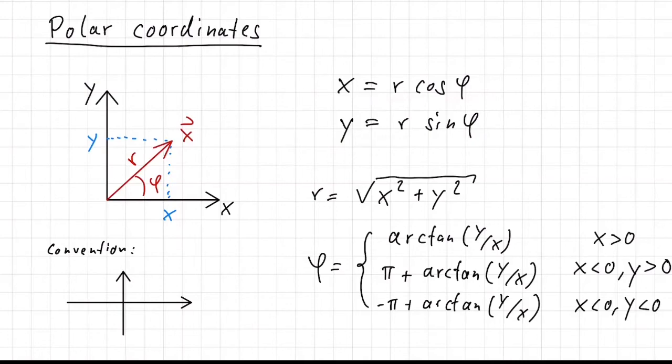So in that sense, what we already see here is that these formulas are formulas for converting between different coordinate systems. So if you know the point in polar coordinates, so you know r and phi, with these formulas, you can convert to Cartesian coordinates.